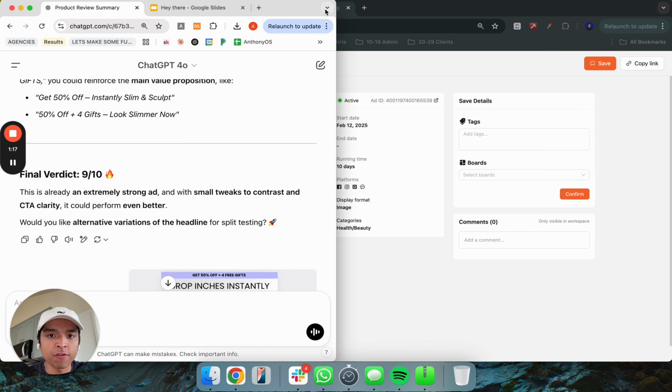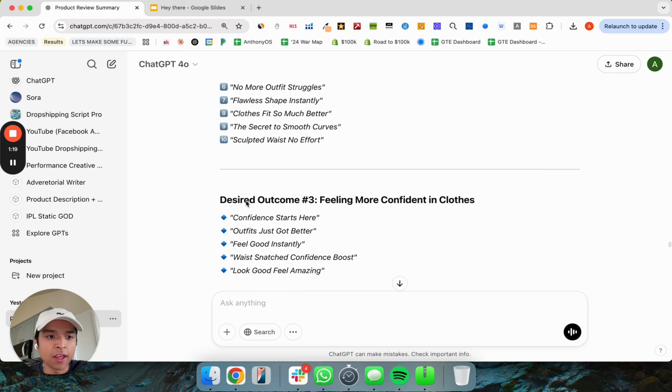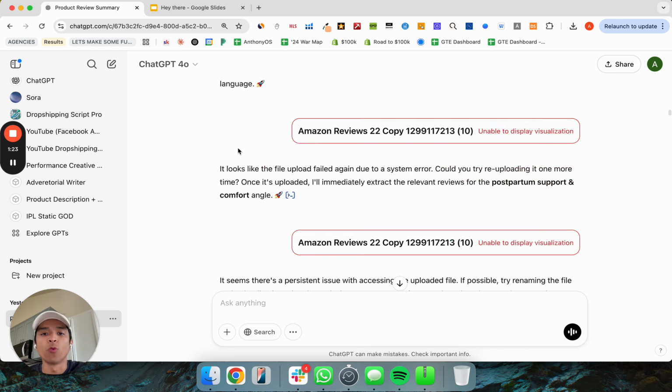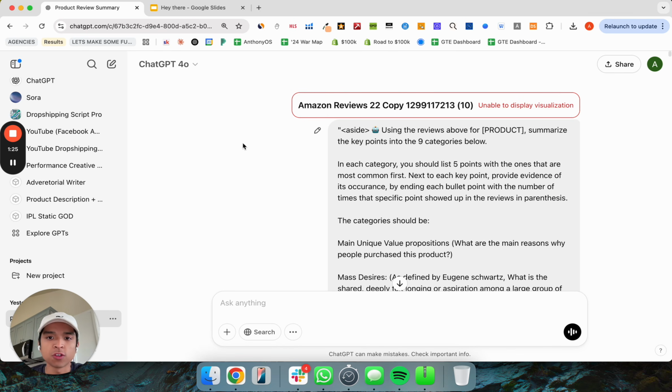To start things off, the key to making really good ads, whether it's images or videos, is going to come down to the research. Research, research, research. You cannot sell to someone without knowing why they even want to buy the product, their pain points, what they want out of the product, what they envision themselves getting out of this product, what their desired outcomes are, what their purchase prompts are, and what benefits they're looking to get out of this product.